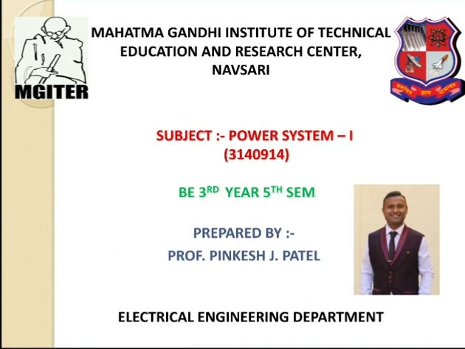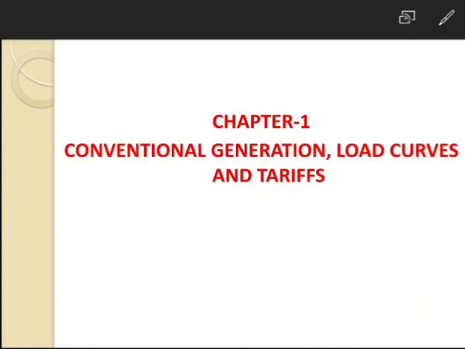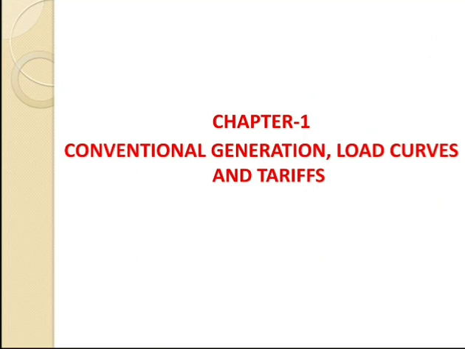Today I will start with the subject of Power System 1 having a subject code of 3140914, BE 3rd year 5th sem. This is chapter number 1, that is the conventional generation, load curves and tariffs. In my previous lecture we already discussed the conventional generation with the help of different types of power plant, then load curves.